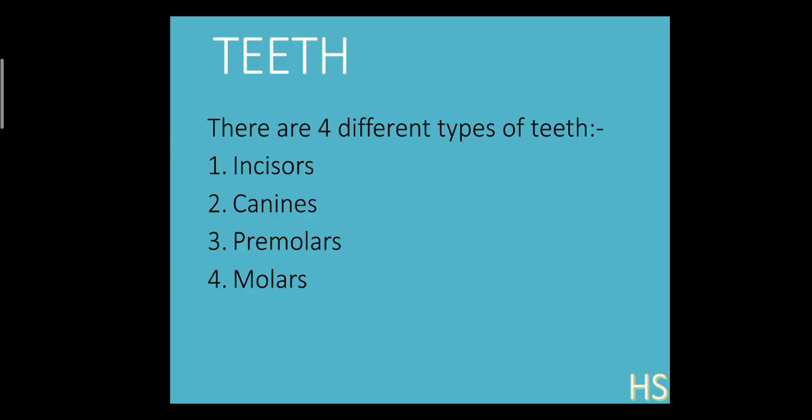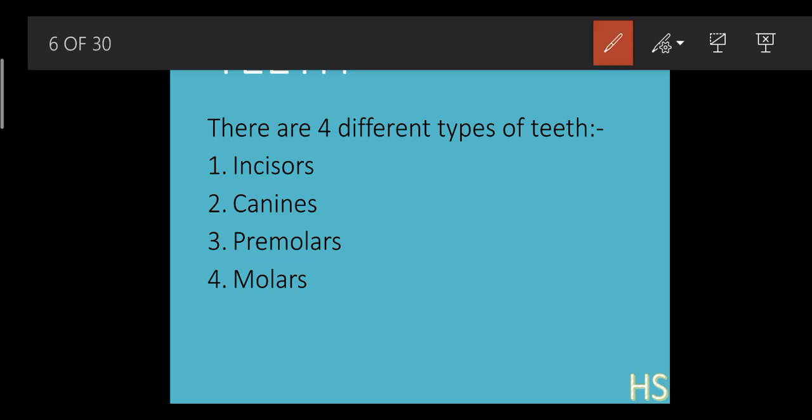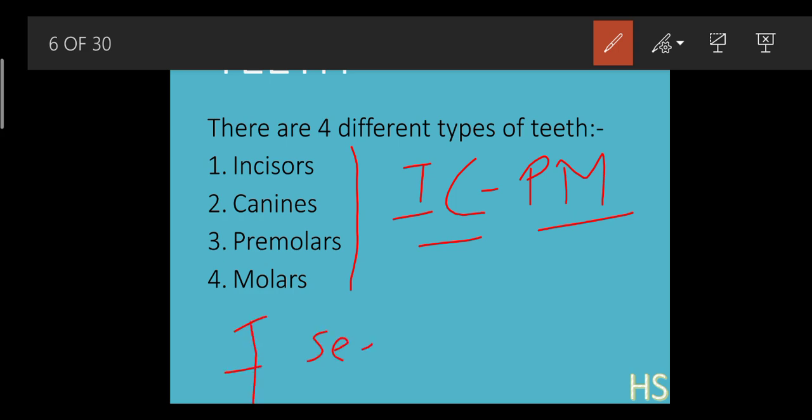Now we are going to talk about the teeth. There are four different types of teeth: incisors, canines, premolars, molars. I will give you a shortcut: ICPM. You can remember it like this: IC, Prime Minister, like PM.